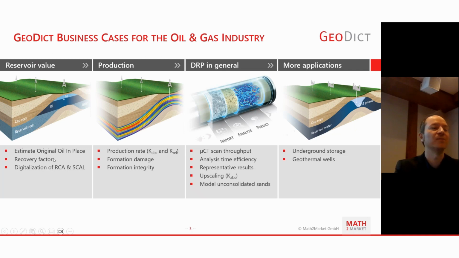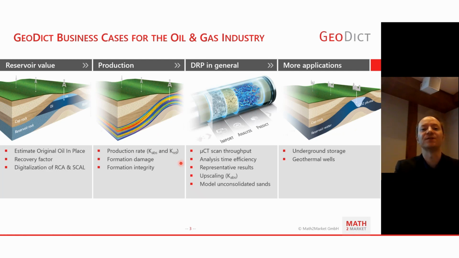First of all, the determination of the reservoir value would be to estimate the original oil in place of an oil field. That's something we do in Geodict, and we're going to go into further detail on this later. Then we have the determination of the primary and secondary recovery factor, looking at two-phase flow, primary drainage, and imbibition in Geodict. We have, in general, the digitalization of routine core analysis and special core analysis, which helps at the exploration stage for the reservoir value to accelerate the time from exploration to production potentially, and to reduce the time and costs required for these analyses.